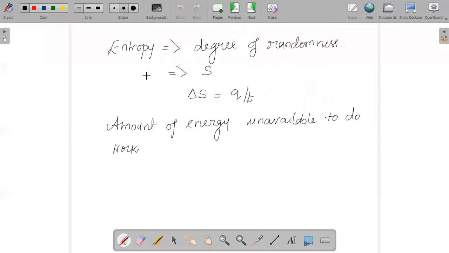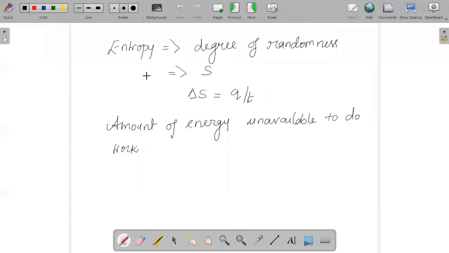And yes, entropy. Entropy is nothing but the degree of randomness. That is, entropy is denoted by the symbol S, and delta S is equal to Q by T. And the amount of energy which is unavailable is what we use the term degree of randomness for, or the term entropy. So when we say entropy, how do we relate our entropy with other terms.